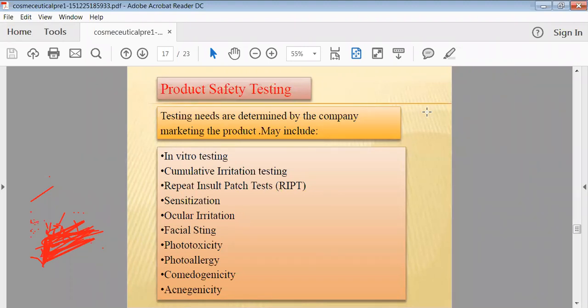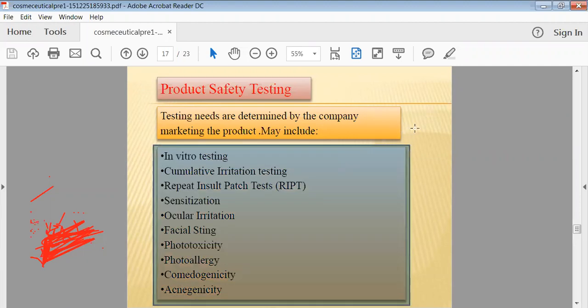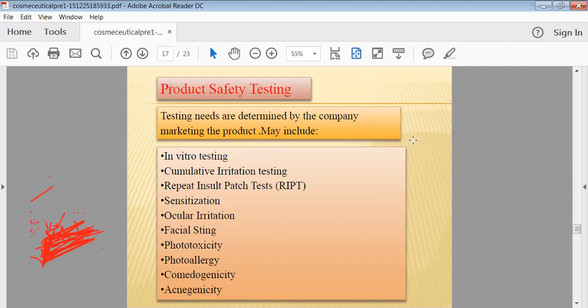Then acnegenicity and comedogenicity we have to find out, whether after application of that product it is causing any kind of acne problem or comedo problem or not. Such kinds of tests we have to carry out for checking the efficiency of your product.